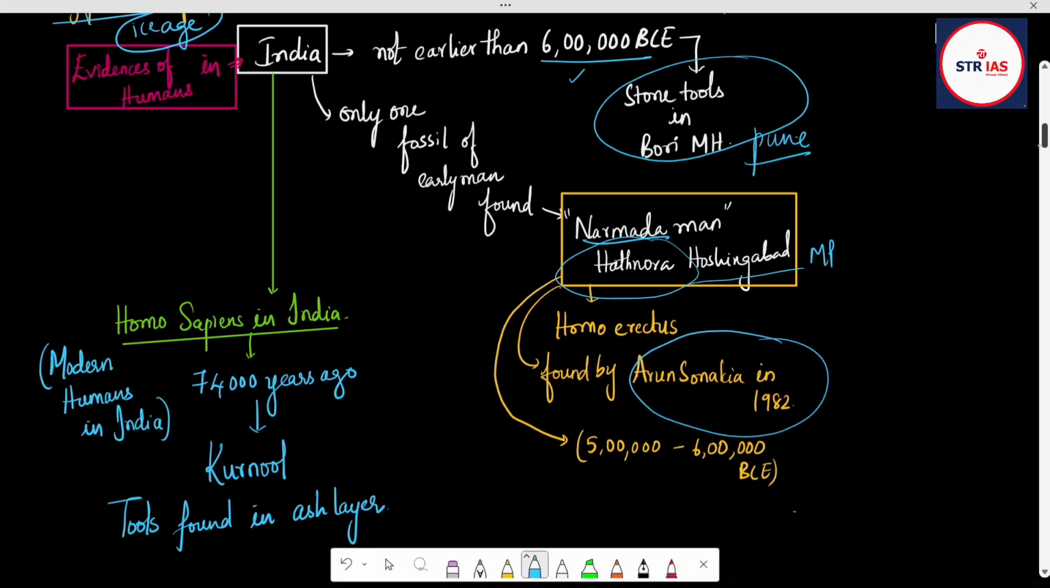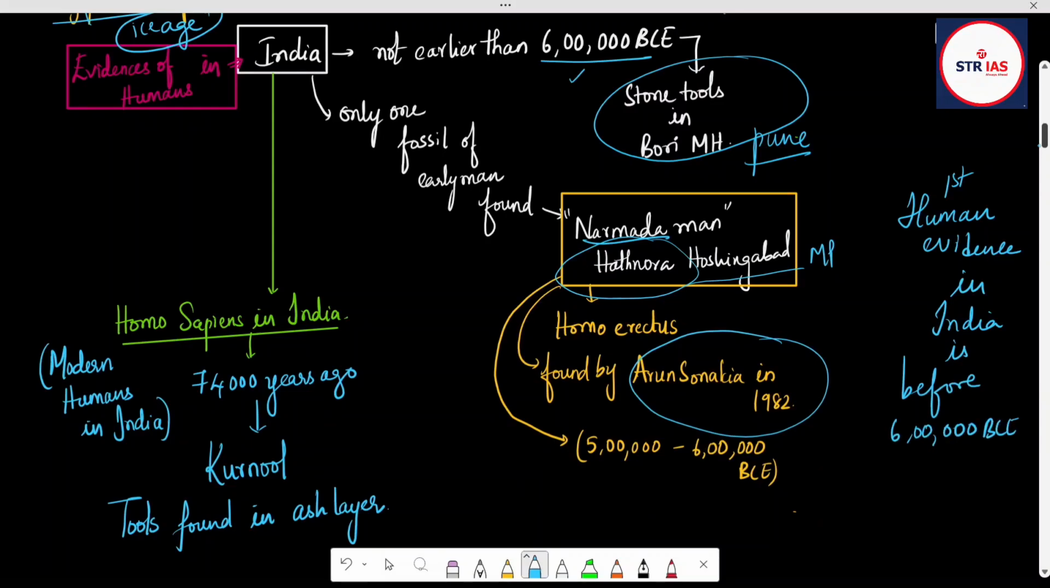So the first human evidence in India is from before 6 lakh years.